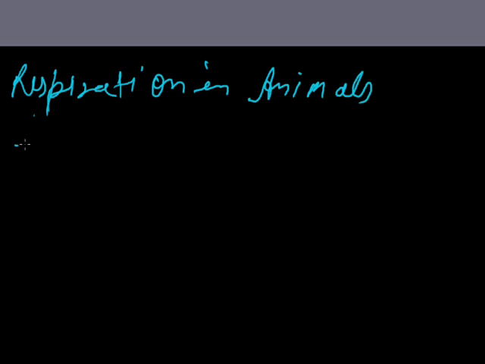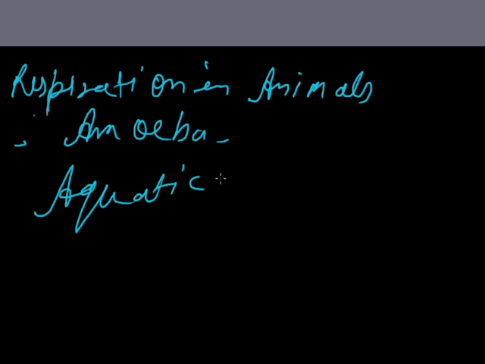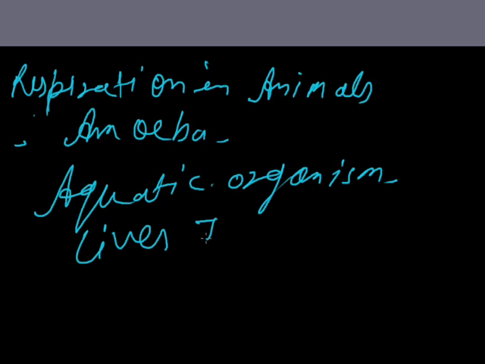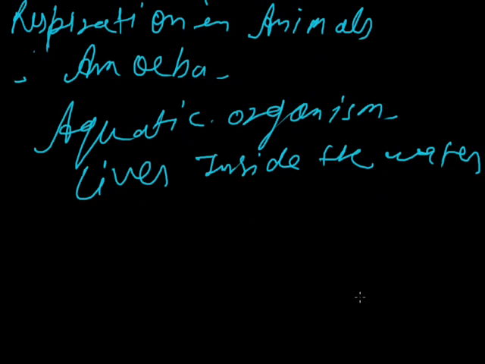First, we move to the simplest organism, for example, amoeba. We know that amoeba is a kind of aquatic organism. It lives inside the water. Amoeba and other kinds of living organisms live inside the water.